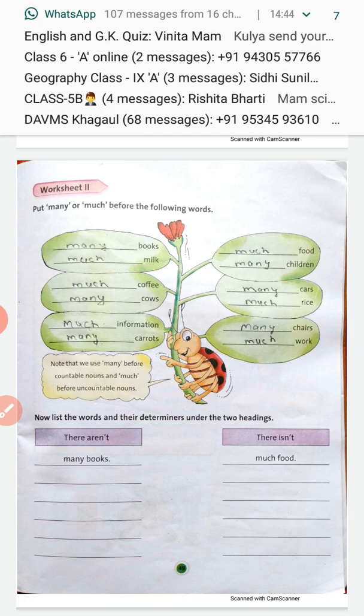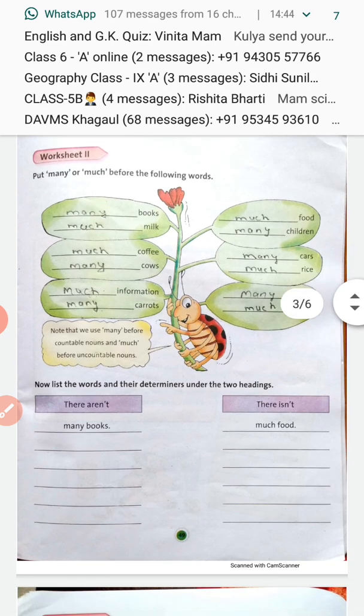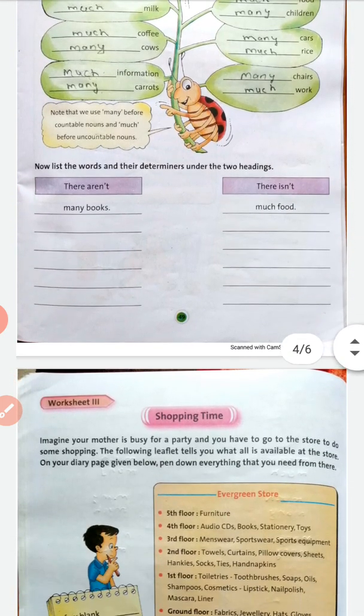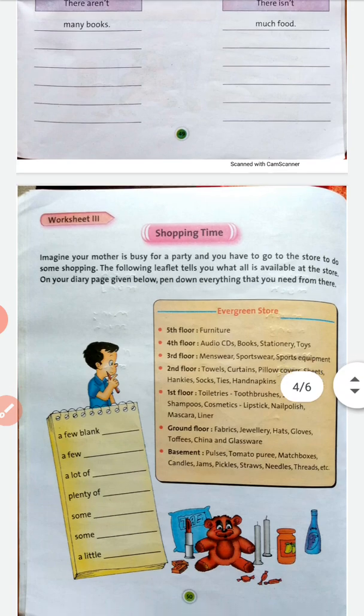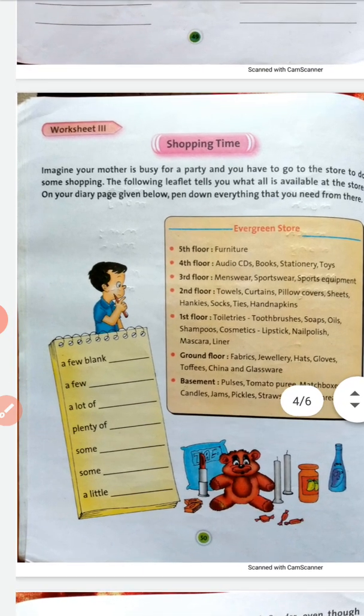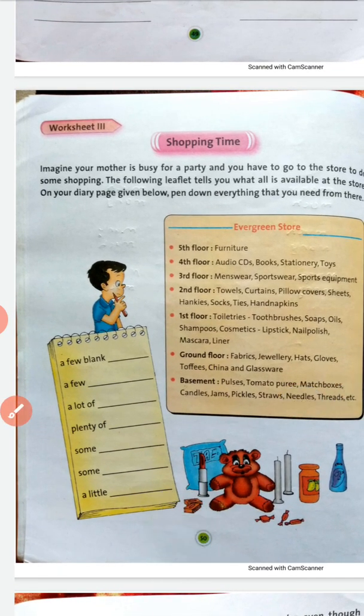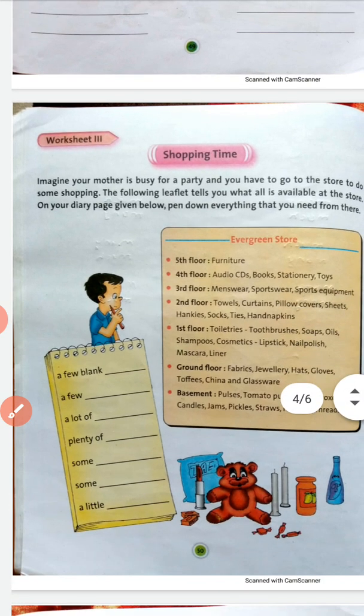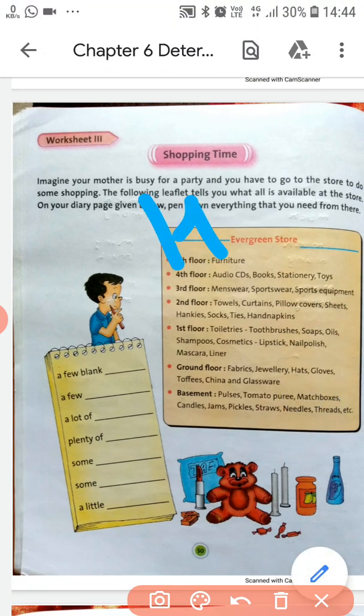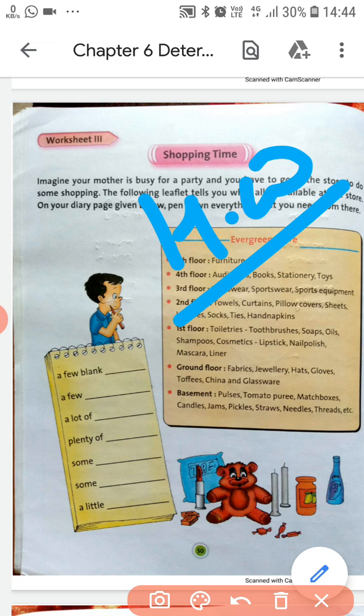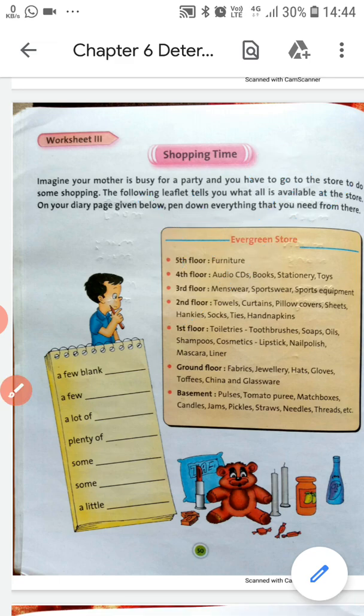Now what you have to do is list these words in these two columns. Now here is your shopping time. I have given it today as your homework. Now I would like to explain to you how you are going to do this one.